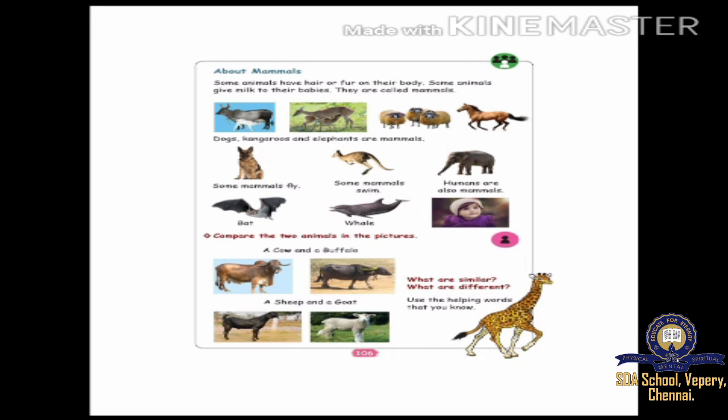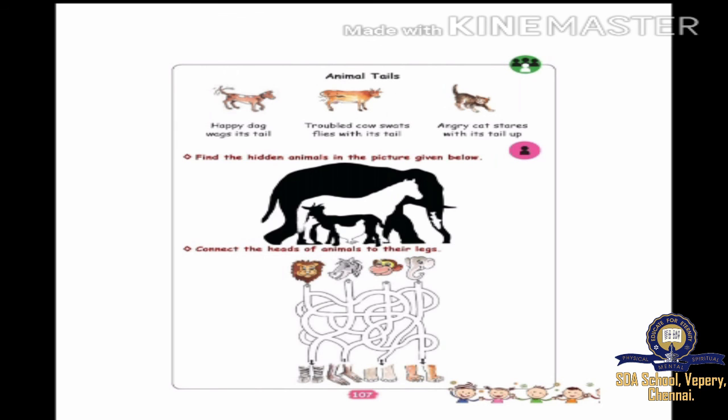Okay, now go to the next page, page number 107. Animal's tail. Tail means wall, okay? See the first one, dog. Happy dog wags its tail. Wags means what? Wags means ஆட்டுறது, வால் ஆட்டுறது.